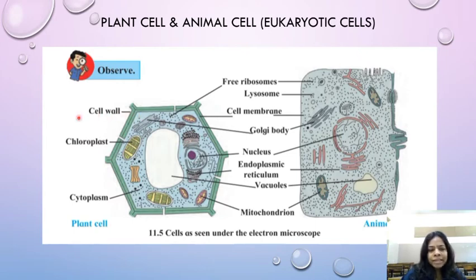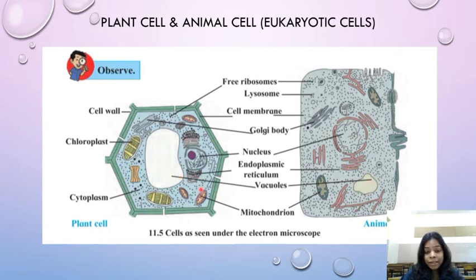So there is a cell wall, chloroplast, cytoplasm. See the dots. That's cytoplasm, children. Chloroplast is this one. Free ribosomes, lysosome here in animal cells, cell membrane, outer covering, Golgi body. See the Golgi body here and here also in both types of cells. Nucleus, very important. Endoplasmic reticulum, this one.